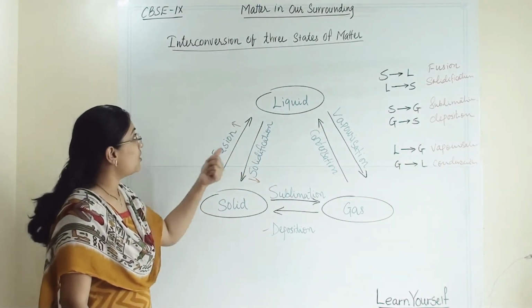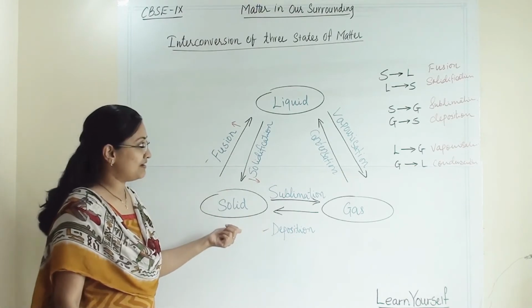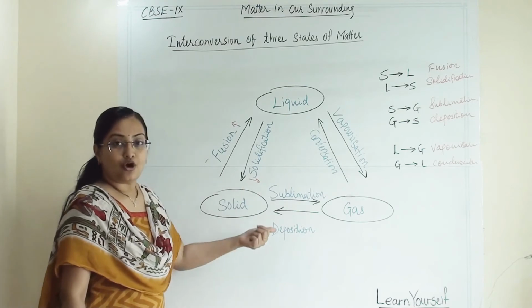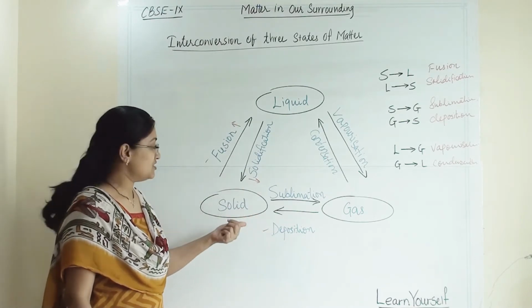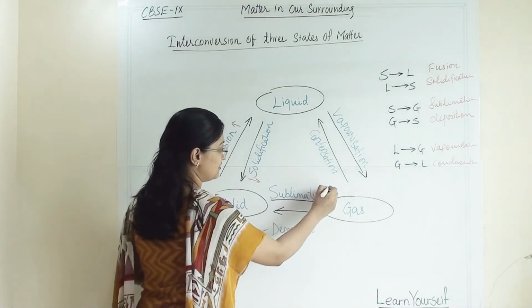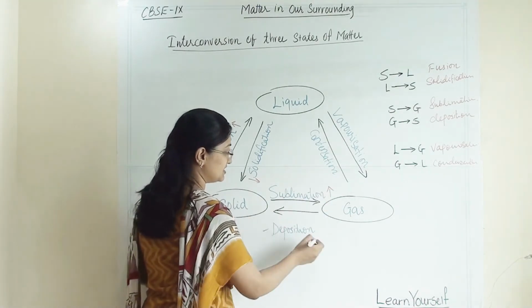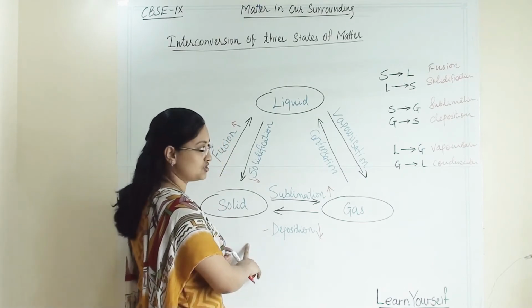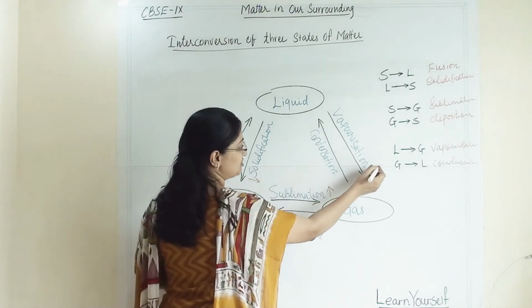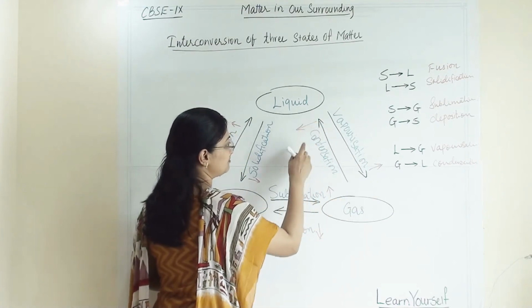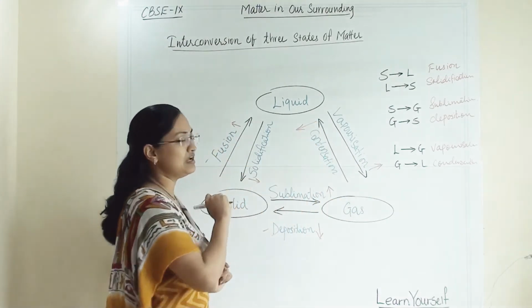So this is all about the three states of matter and their interconversion into each other. When we give heat, the temperature increases and sublimation or vaporization happens. When the temperature decreases, deposition or condensation will happen.